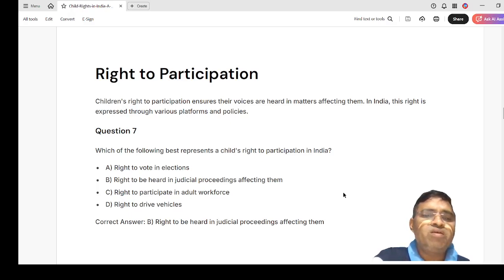The options are right to vote in elections, right to be heard in judicial proceedings affecting them, right to participate in the adult workforce, and right to drive a vehicle. The answer is B. Right to be heard in judicial proceedings affecting them.